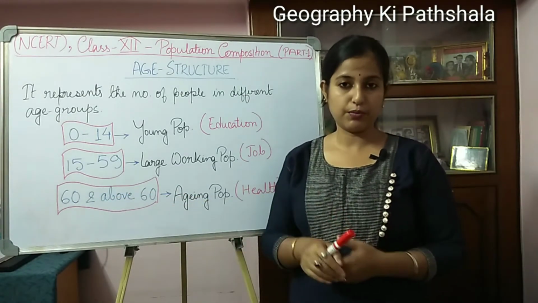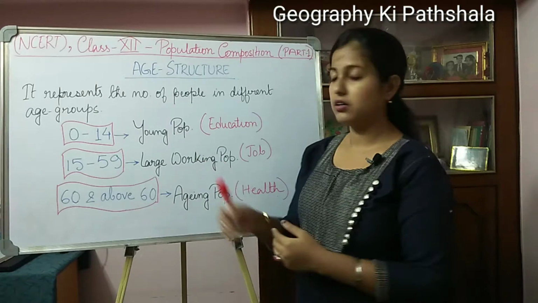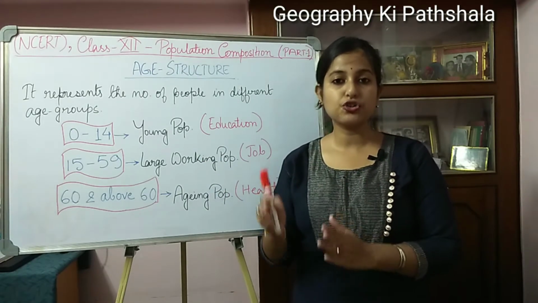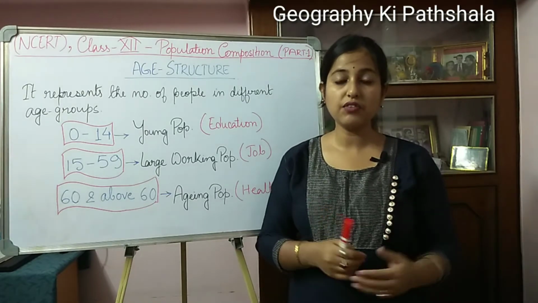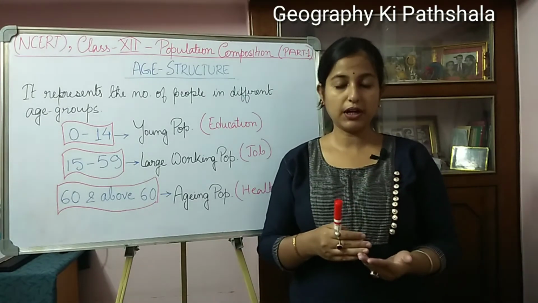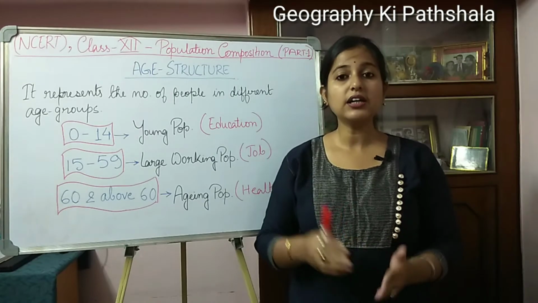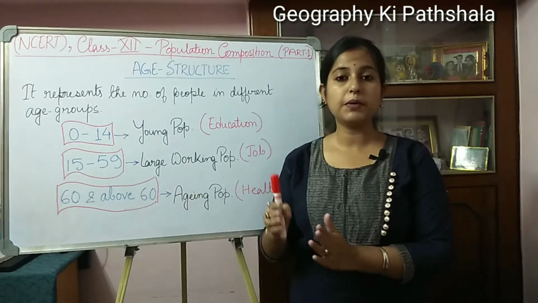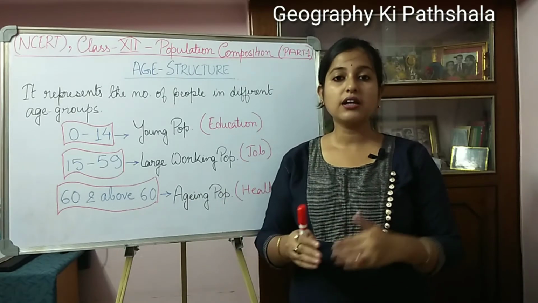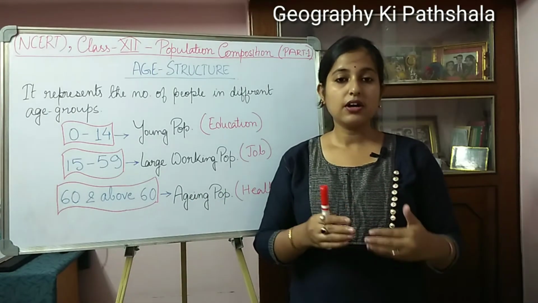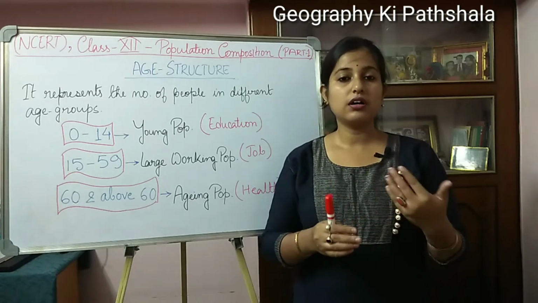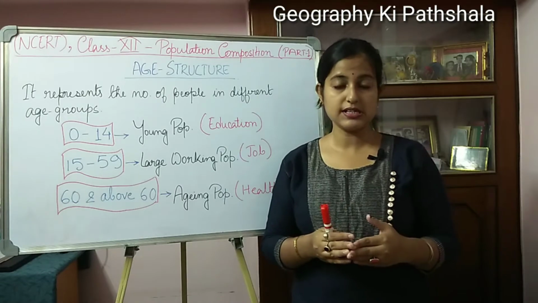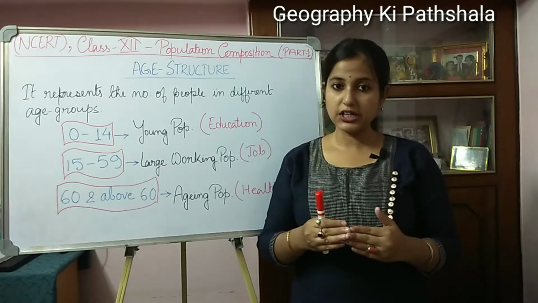The third age group, 60 and above, is the aging population. From here the government can understand how many people there are in each age group, which helps the government understand what initiatives should be taken for particular age groups, what type of policies it can adopt, and how it can modify the policies according to suitable conditions.